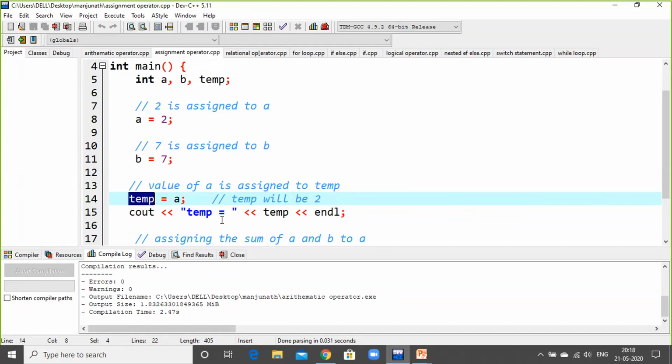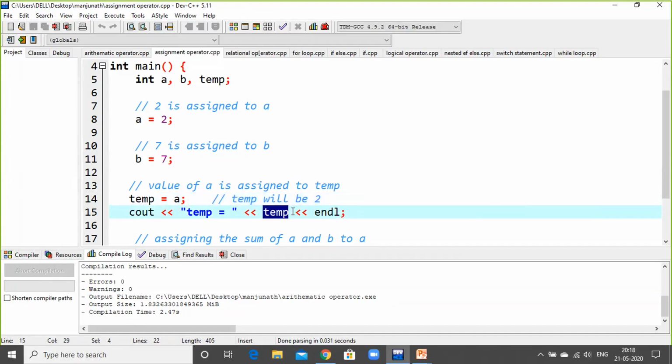Now, for temp, what will be the output? Can you guess? Yes, it is 2, because A is 2 and temp is also 2. Why are we taking temp as 2? Because temp is being assigned the value of A. So this is the temporary variable.